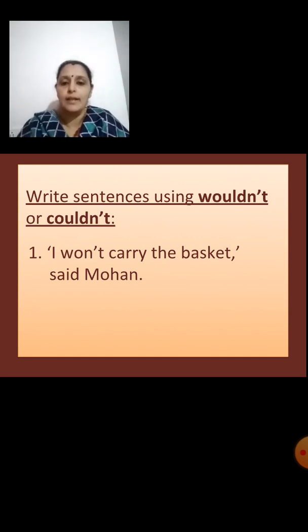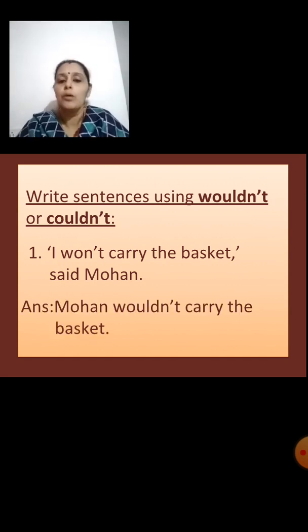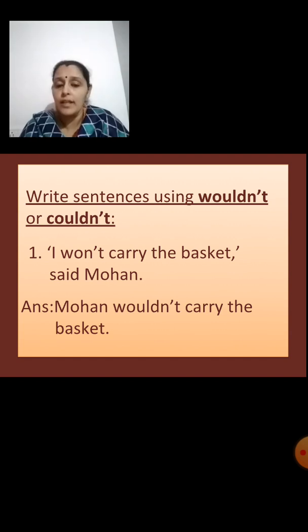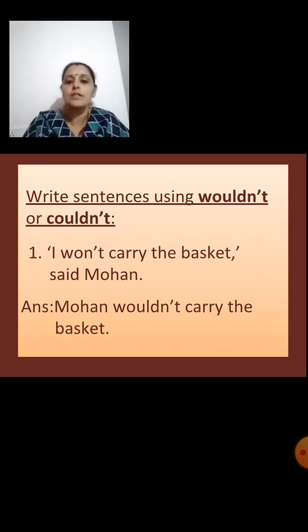So I will write it as Mohan wouldn't carry the basket. I have to rewrite the sentence using wouldn't, so I will change it as Mohan wouldn't carry the basket. Understood?